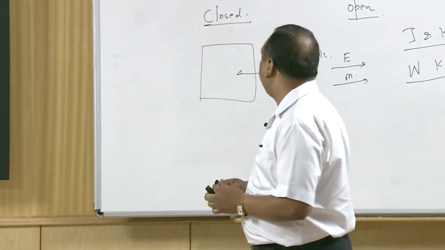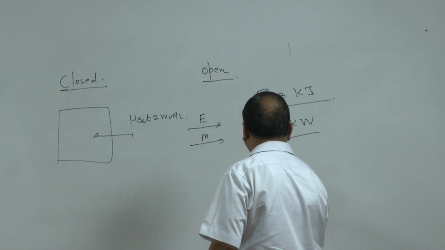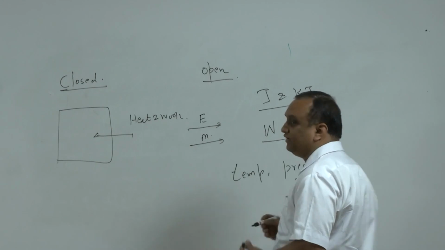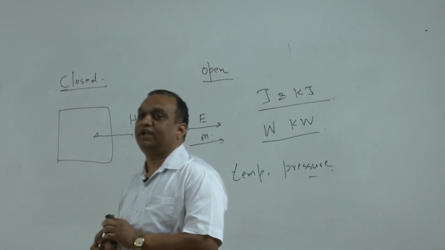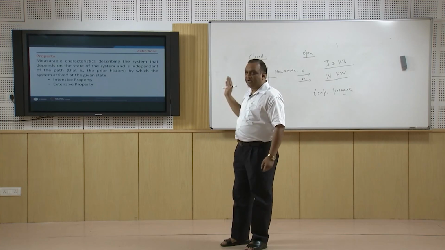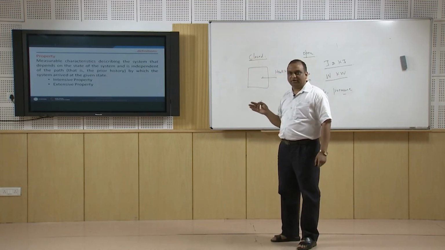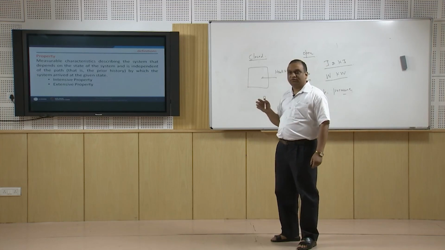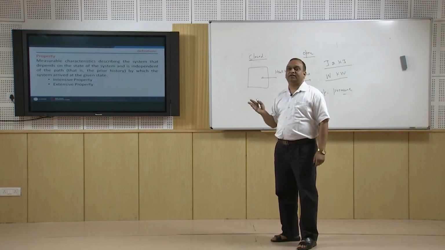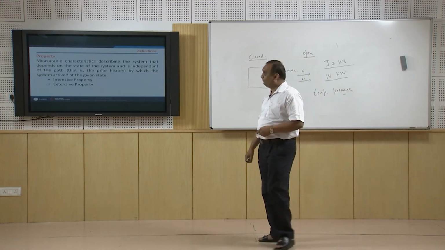So the temperature is going to remain constant. So there are certain properties like temperature, pressure, or specific entropy, not entropy, specific entropy. So these properties are intensive properties, and there are certain properties which are extensive properties. Now extensive properties are those properties which are dependent upon the mass of the system. For example, kinetic energy, potential energy. So these type of properties are extensive properties.